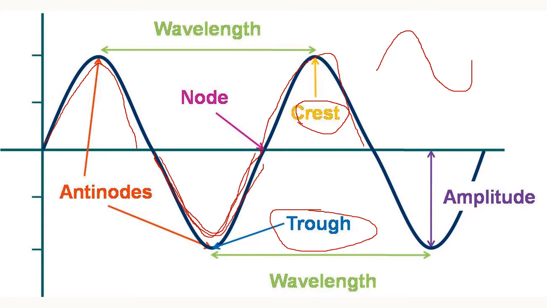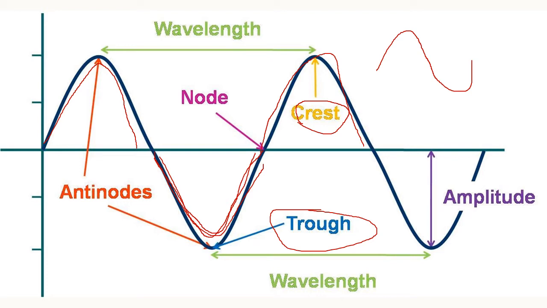If 20 waves are produced in 1 second, then 20 hertz is the frequency of that sound wave. If 100 sound waves are produced, 100 hertz is the frequency. Frequency means the number of waves produced in 1 second. I hope you understood this, children.